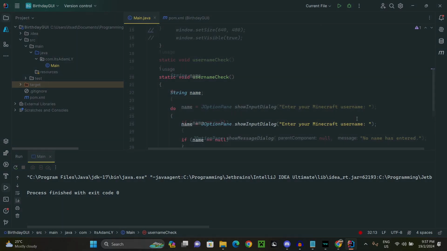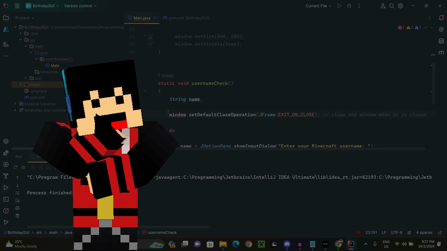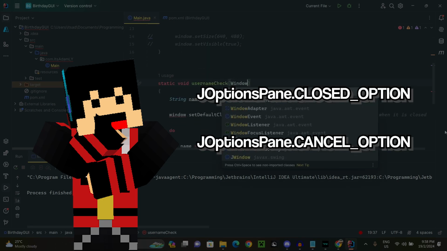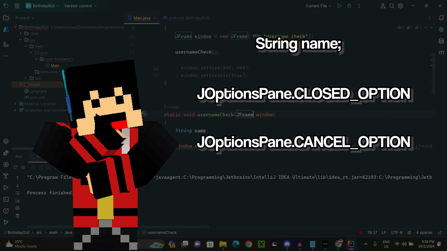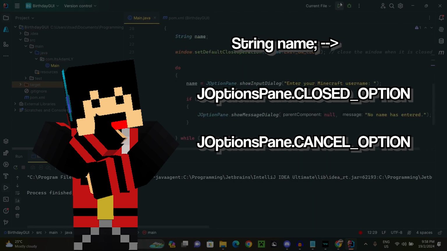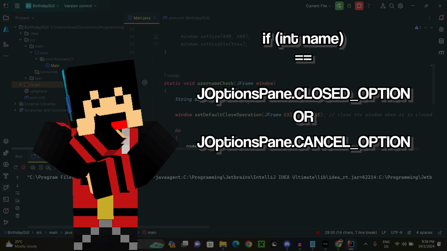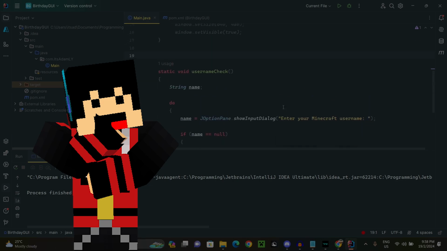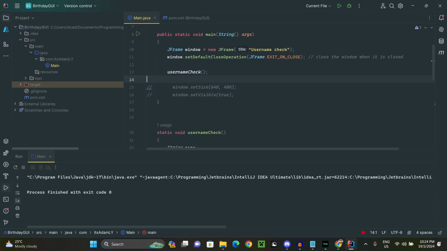Right, so maybe I was wondering how to make this work. When I saw two constants from accessing the class, the closed option and cancel option, somehow being a number or integer, I thought maybe we could have the name, being a string or text, passed into an integer and then compare that with those constants. If they are true, we can have the program exit if the user presses either cancel or the X button even before they input their username. Okay, so here's what I did.